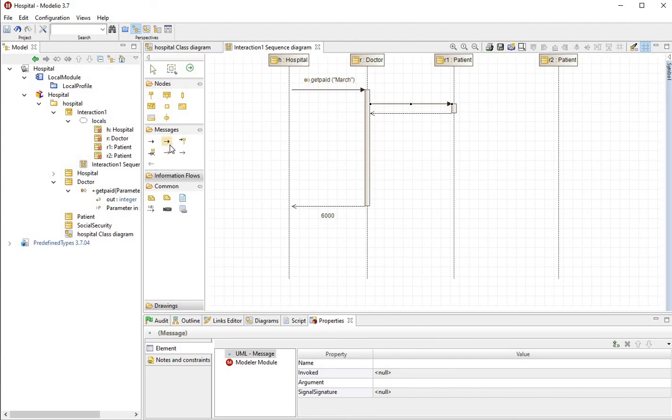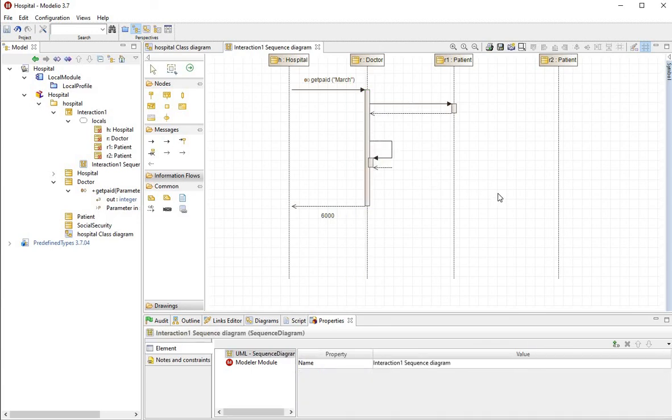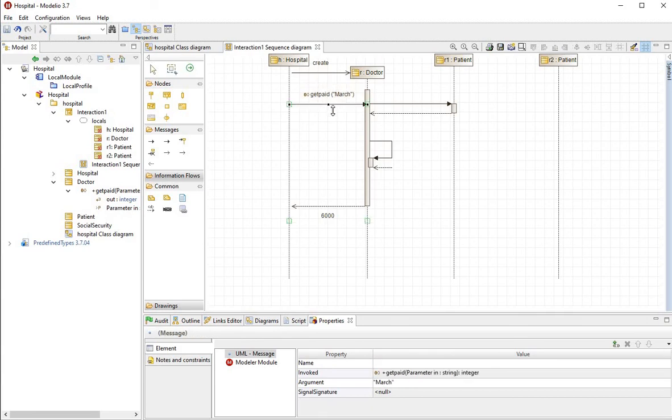You might also want to use this one, which is the inner synchronous message. This represents when you call a method from a method in the same class, and it looks like this. Yes, you might also want to use this one. This is the create message. This is very simple. Here, for example, the hospital can create the doctor, and you see that it created the doctor here. This means that in the method hospital, somewhere you have R equals new doctor.